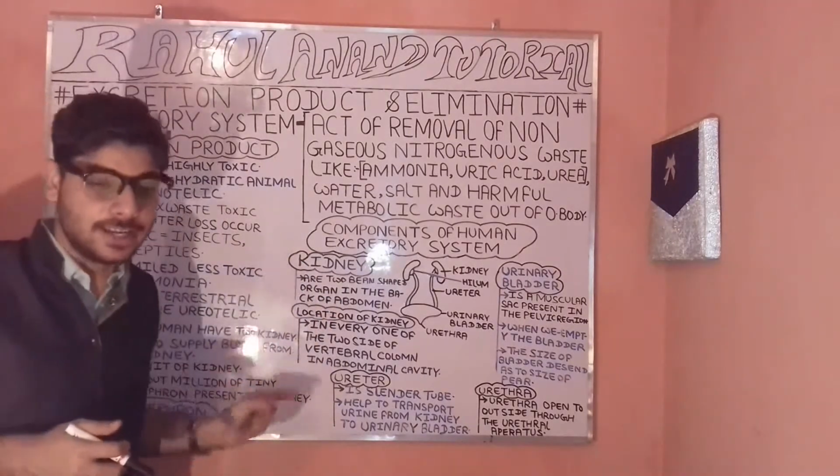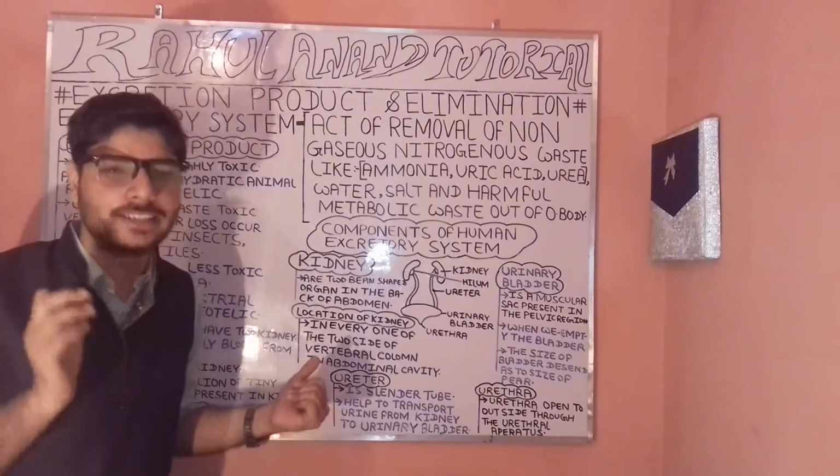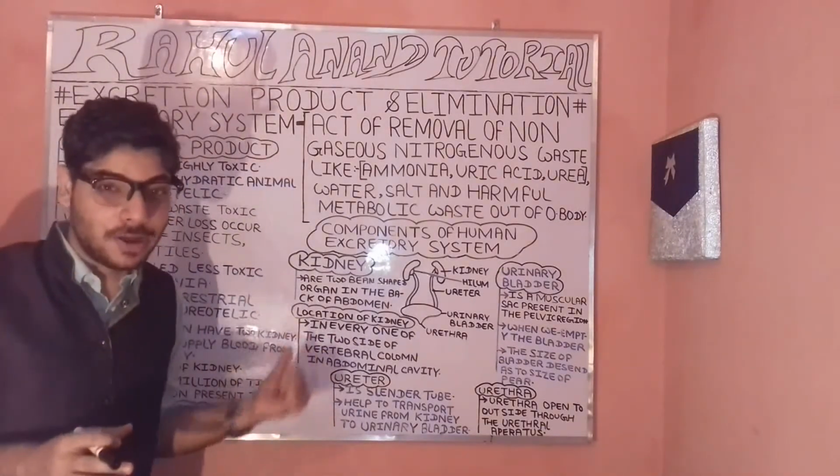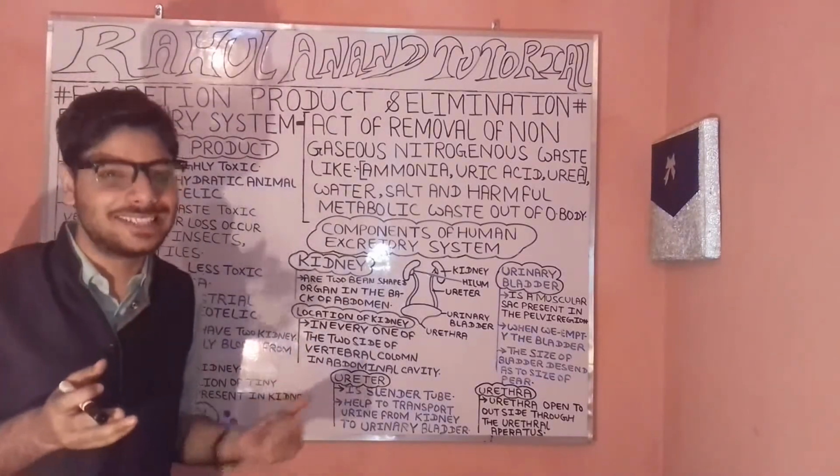Talking about the third case, the urea. These are actually what? These are less toxic as compared to the ammonia. Often when we are comparing the cases, these are known as the ureotelic. So these are actually what?